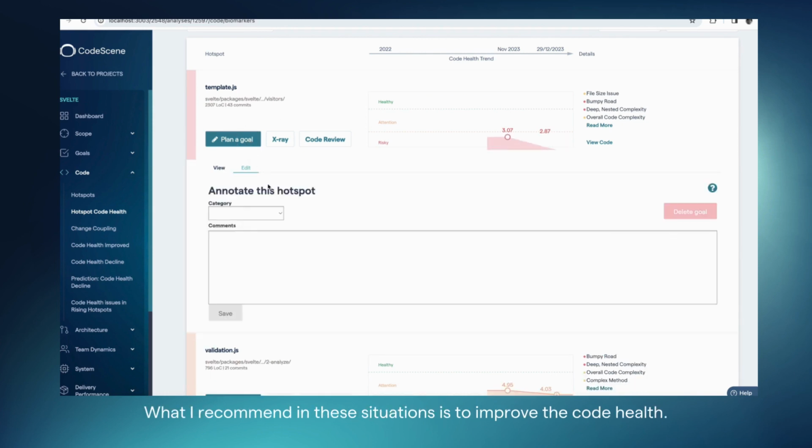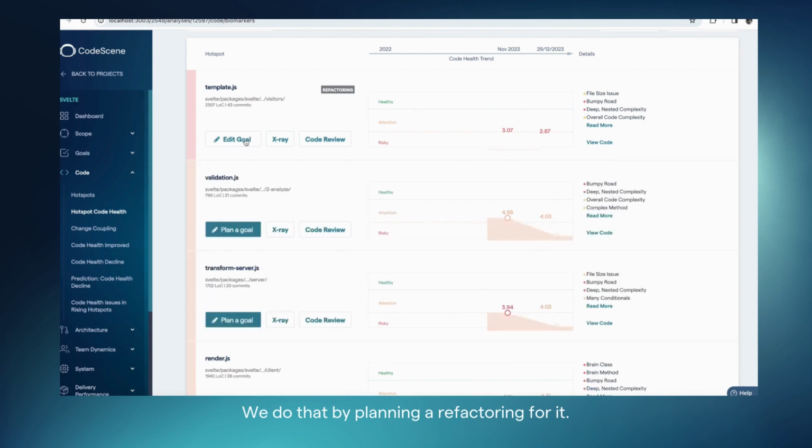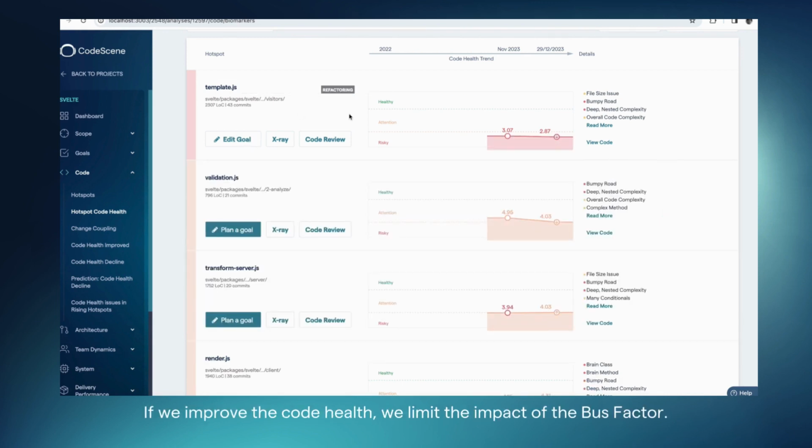What I recommend in these situations is to improve the code health. We do that by planning a refactoring for it. However, there's a twist. If we improve the code health, we limit the impact of the bus factor. But if we do that improvement while pairing up the key person behind the code with another developer in the team, then we also improve our knowledge distribution and limit the impact of the bus factor.